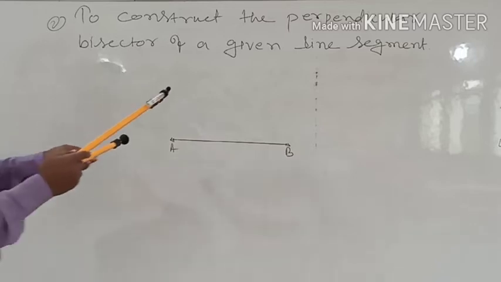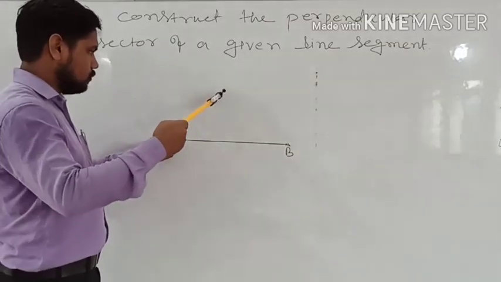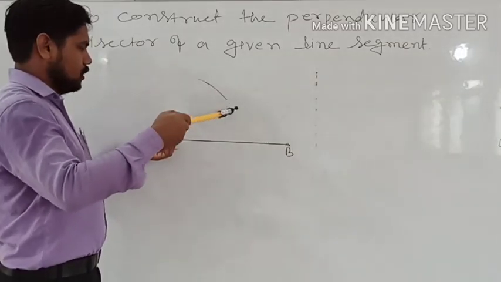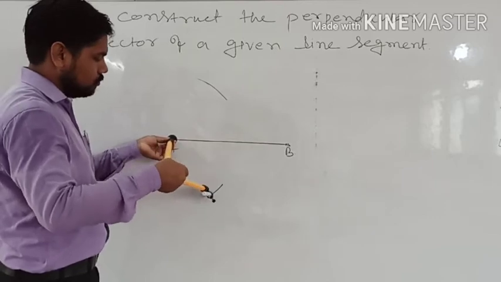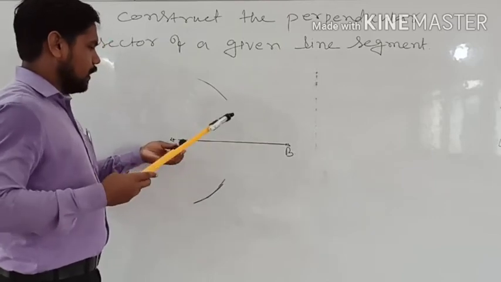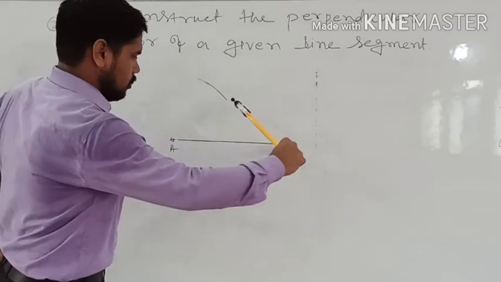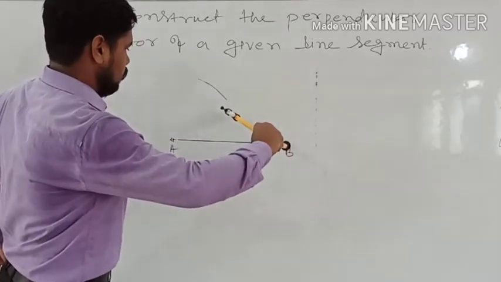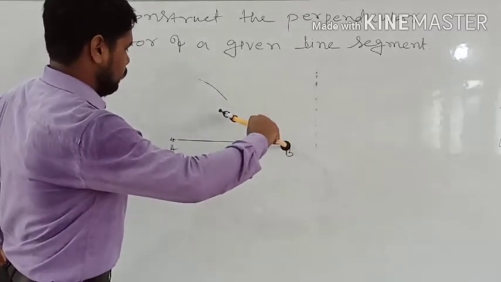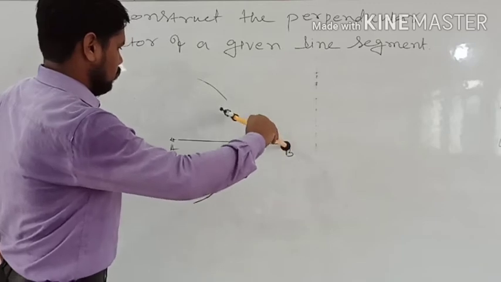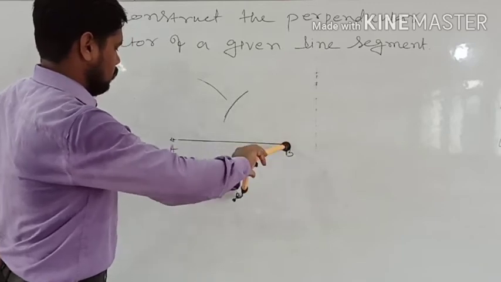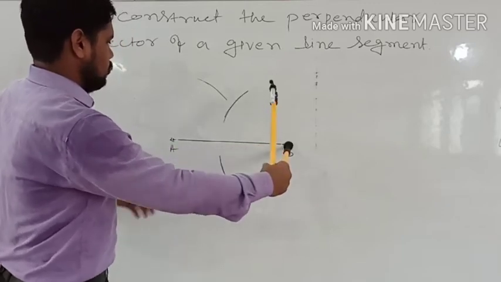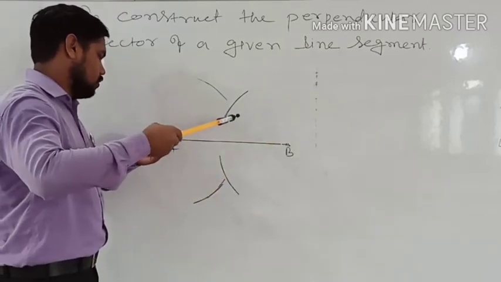We will draw an arc here, and the same on this side. Placing the compass at B, we will do the same. It is not touching, so you have to draw again from here.